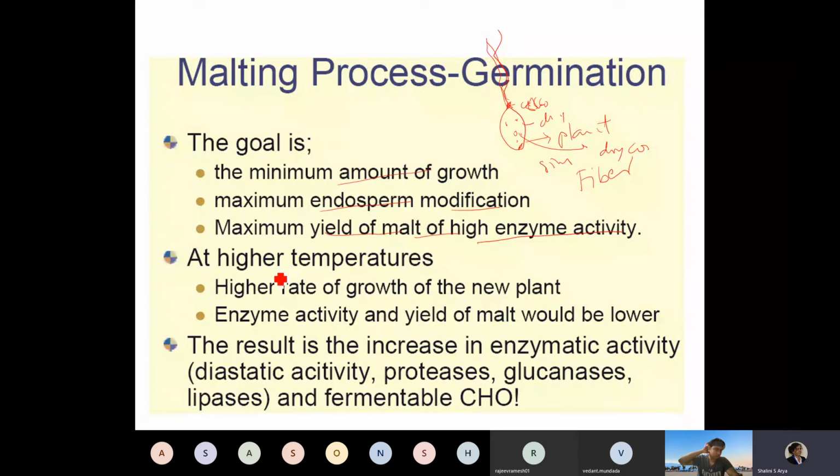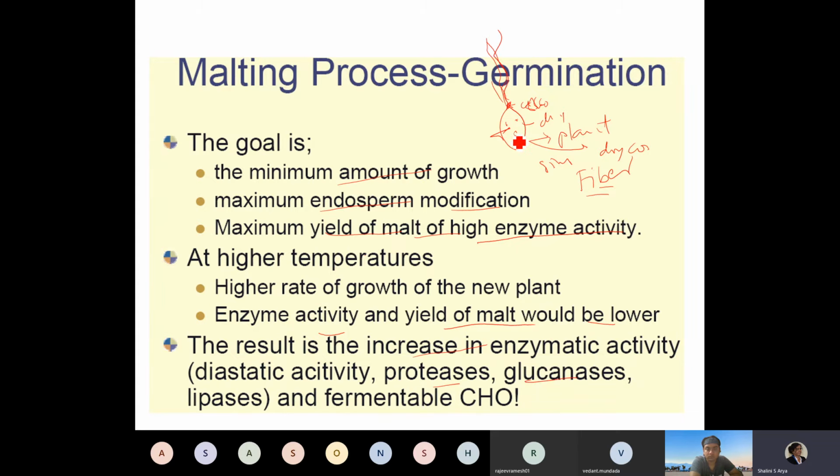It's very critical. If you perform the germination at a higher temperature, there will be a higher rate of growth of the new plant. Enzyme activity will be very high, and the entire complex compound will be utilized or eaten up by these enzymes, and then you will have a very big plant. The yield of malt would be very low. You will get just fiber. The result is an increase in enzymatic activity like diastase, proteases, glucanases, and lipases.